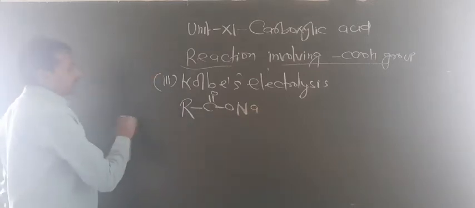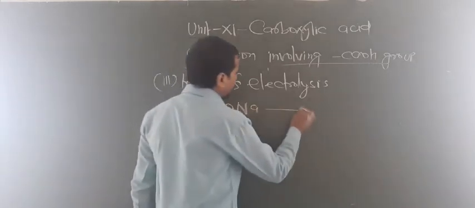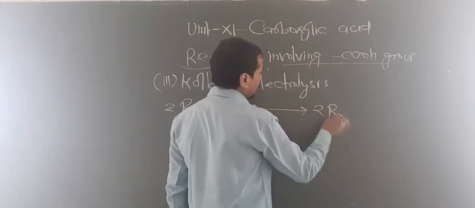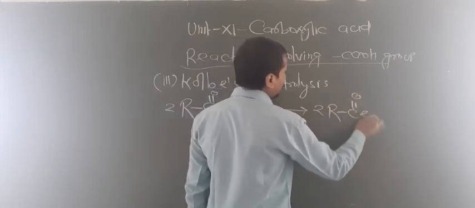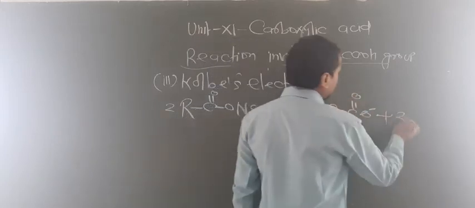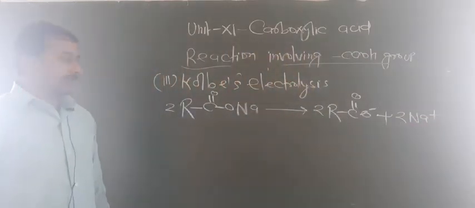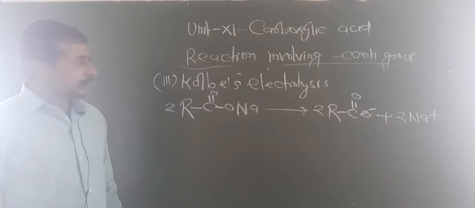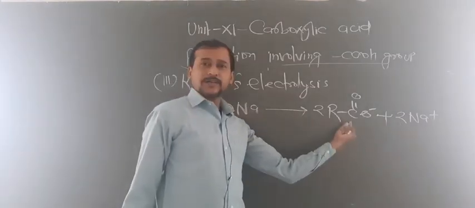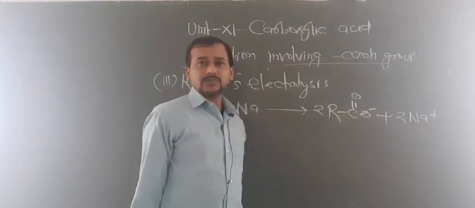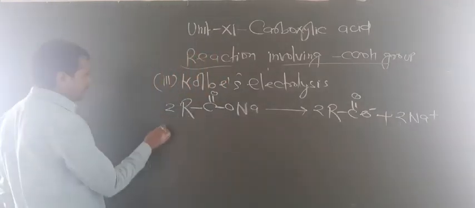Okay, so this acid salt can break into 2 RCOO negative and plus 2 Na plus. Now in electrolysis what happens? Anode and cathode are there, so the negative part goes to the anode and the positive part goes to the cathode. So now look at here, what happens at the anode?